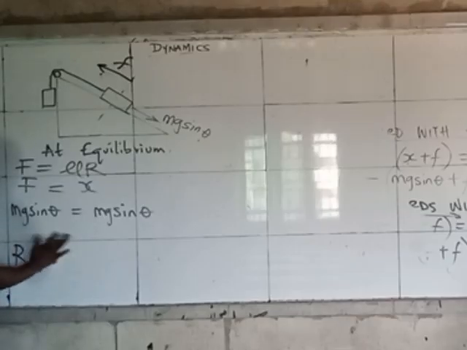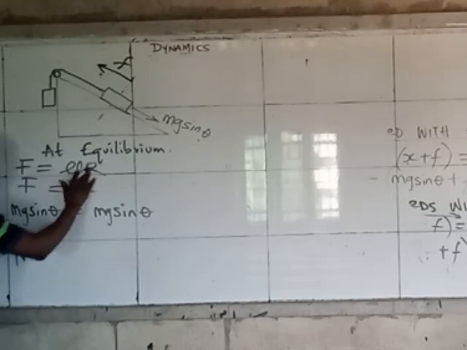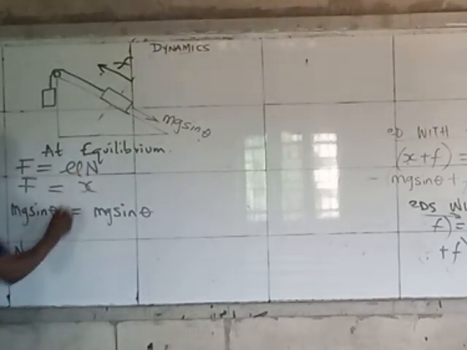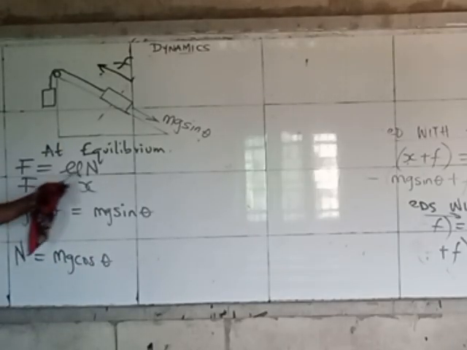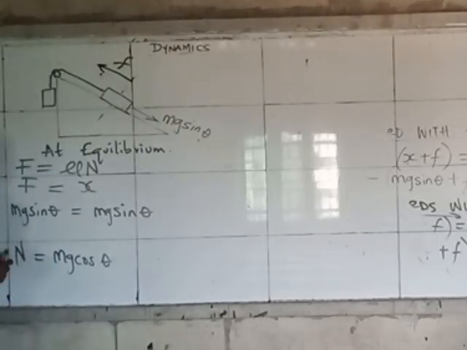Okay, sorry, R, first of all, if you remember, R is the same thing as N. So let me use N, because some people will get confused. N is mg cos theta. Normal reaction. If you just want, you can just say reaction, but it's normal reaction. It's mg cos theta. So if that be the case, I can simply say that this is the same thing as saying, let me remove this thing.